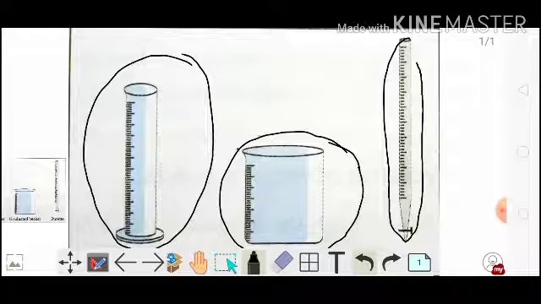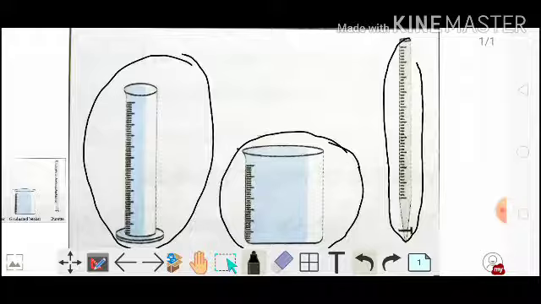Okay, next thing that you have to learn about is the meniscus. So what meniscus is? Meniscus is nothing but the upper surface of the liquid. Most of the liquids, the upper surface is not straight.